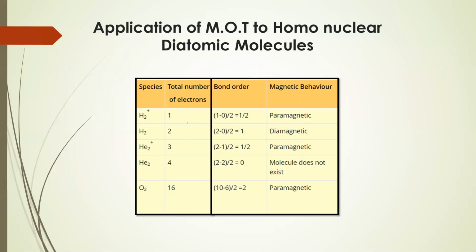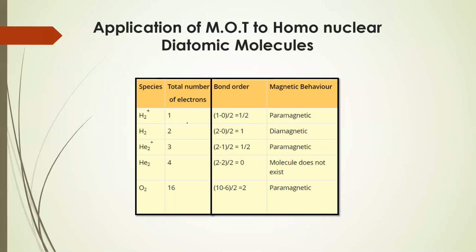As we have learned the filling of electrons with the increase in orbital energy, if any of the orbitals have unpaired electrons in a given molecule, then the magnetic property is paramagnetic. Whereas if the orbitals contain completely filled electrons, that means it is diamagnetic in nature.